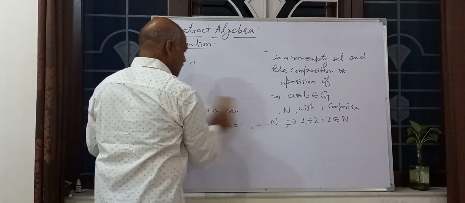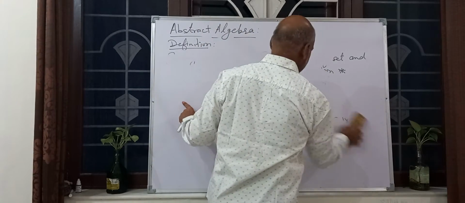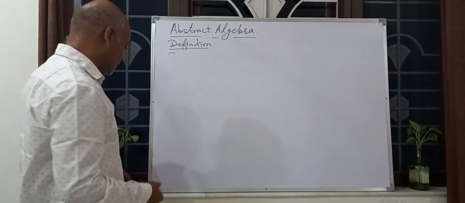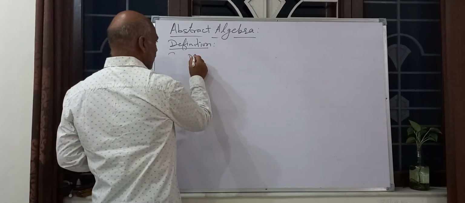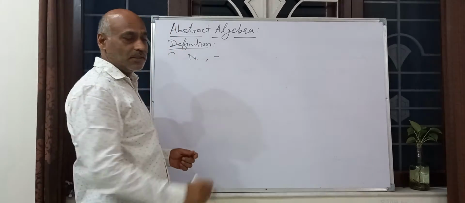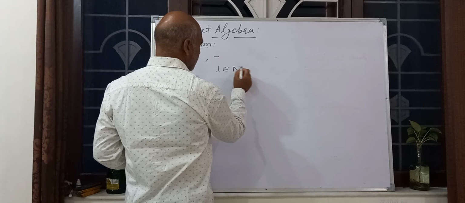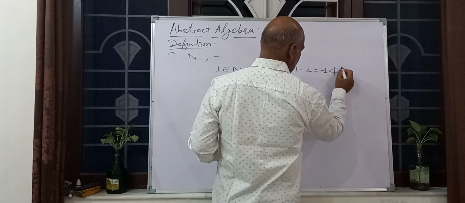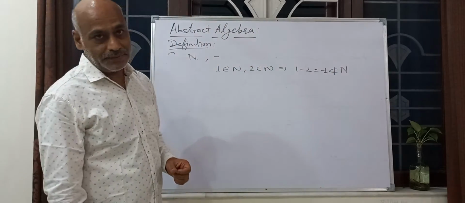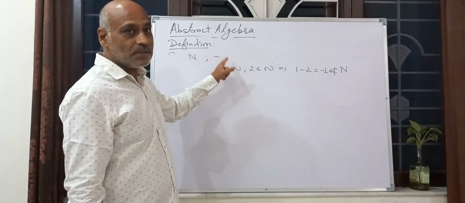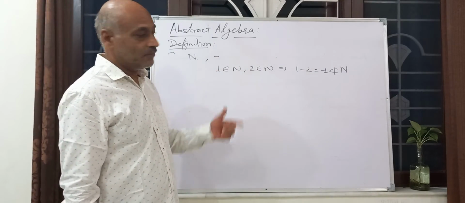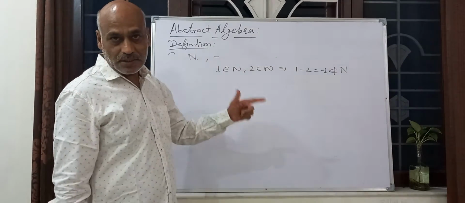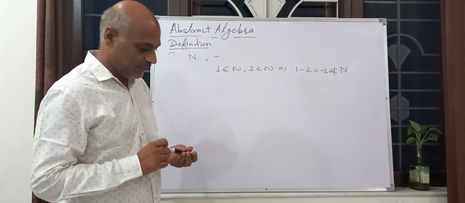Now we come to the second example. Suppose we take minus as the composition on the set of natural numbers N. If we take 1 belongs to N, 2 belongs to N, 1 minus 2 equal to minus 1 does not belong to N. So subtraction is not a binary composition on the set of natural numbers.